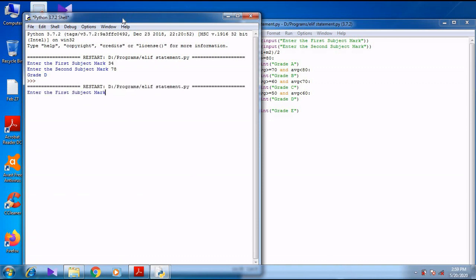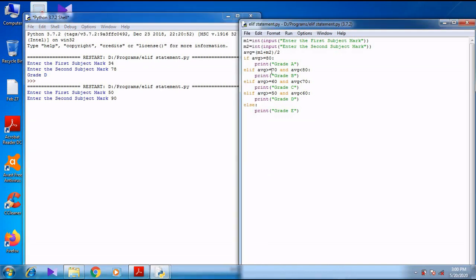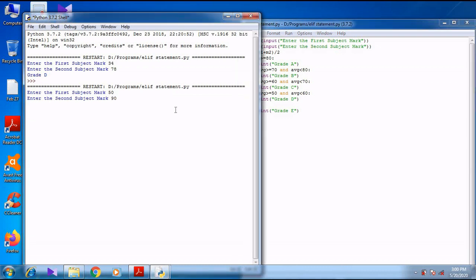Right? We can go for another way. 50, second mark is 60 or else 90. So 90 plus 50, it is 140. 140 means divide by 2, 70. So 70 means which grade it comes? Equal to 70, less than 80. It shows grade B. Now let's see. Now it shows grade B.